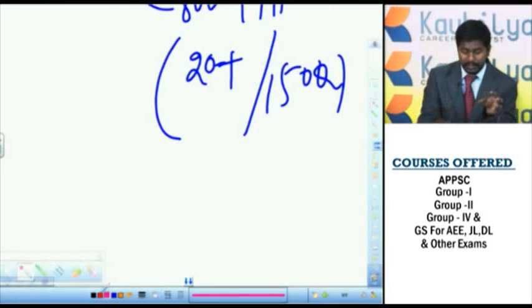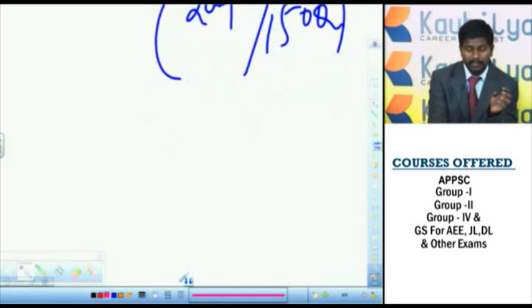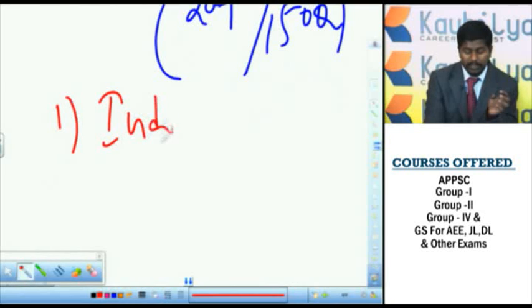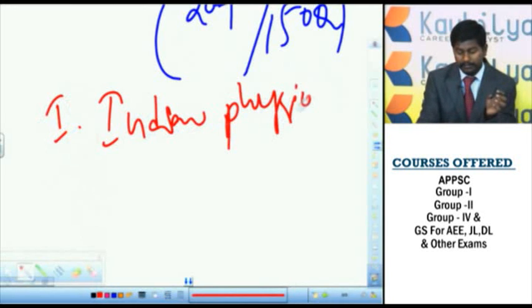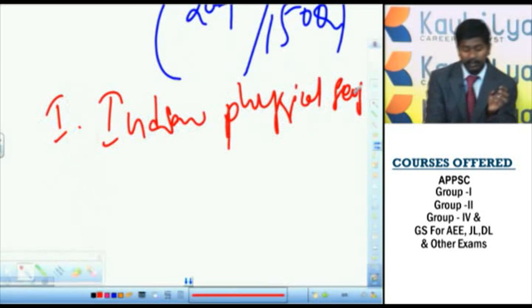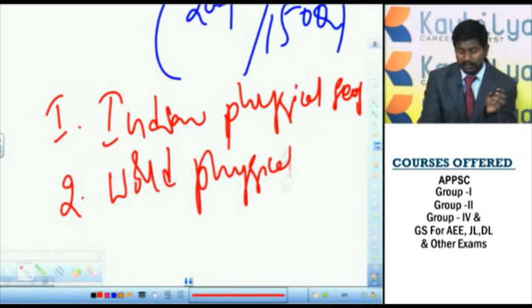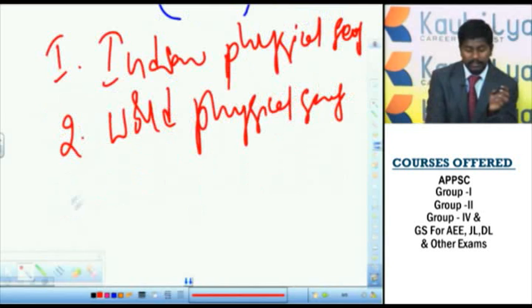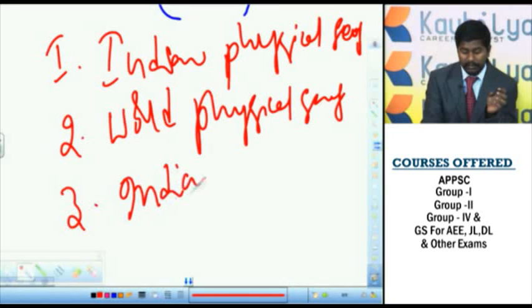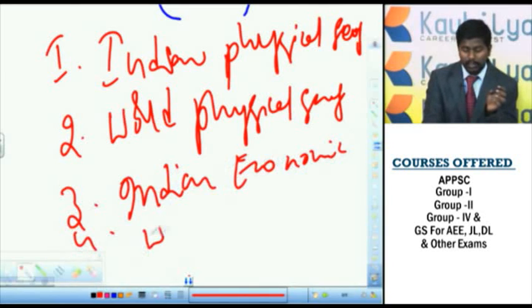If you take up all these chapters, from the examination point of view, the most important concepts, from where you will get a good number of questions, are, first, Indian physical geography. Then after this, world physical geography. Then after this, Indian economic geography. And the fourth one is world economic geography.